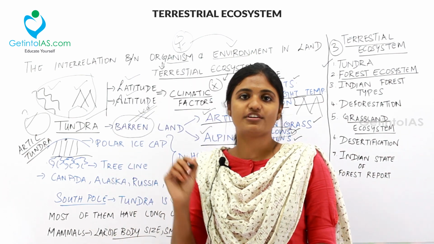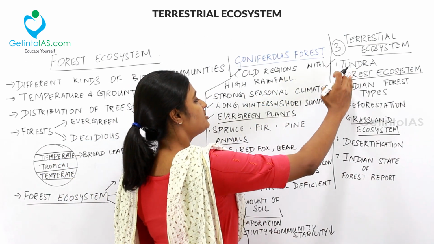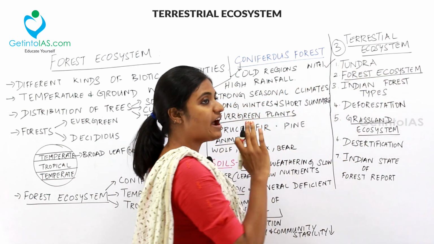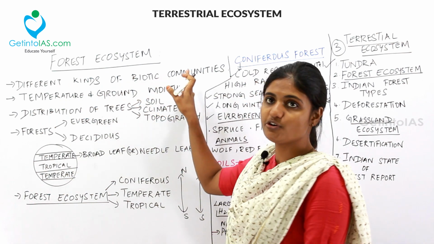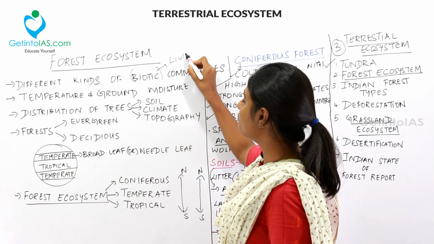Let's deal with the forest ecosystem. We have dealt with the tundra, so the next type we are going to deal with is the forest ecosystem. Under a forest ecosystem, there are different kinds of biotic communities, I mean, different kinds of living communities.